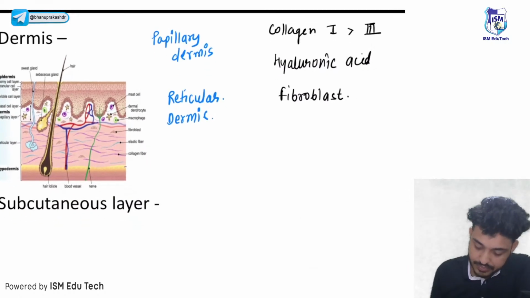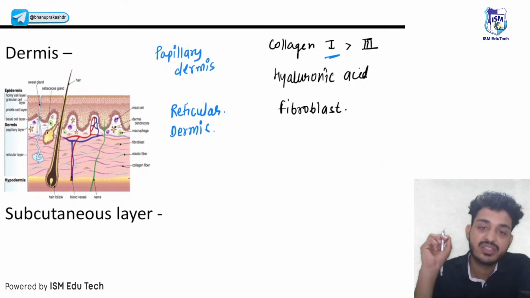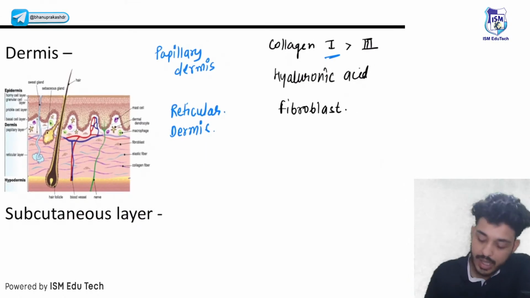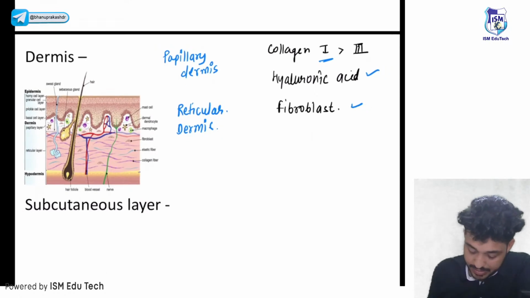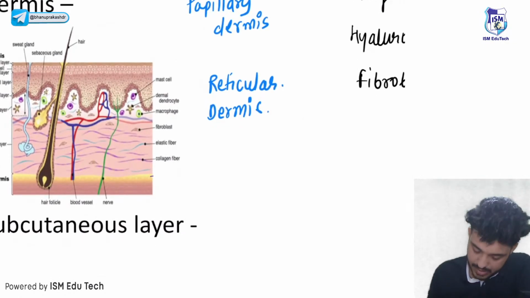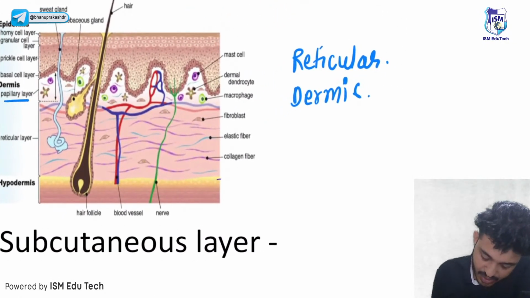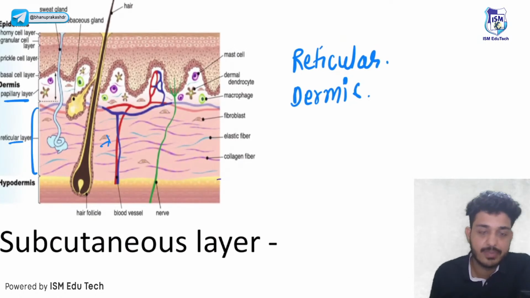What is the collagen that is present abundantly here? That is your collagen number 1. And hyaluronic acid is the most abundant. And most abundant cells are your fibroblasts. Dermatan sulfate is also present there, right? So that is your dermis, blood vessels and all those things. Look here, guys. This is your papillary dermis. This one is your reticular dermis. These are your blood vessels, glands, and all those things will be there, right?